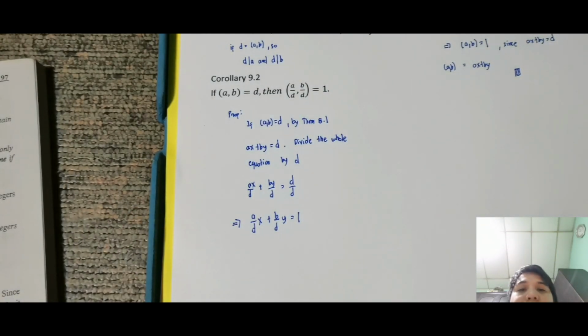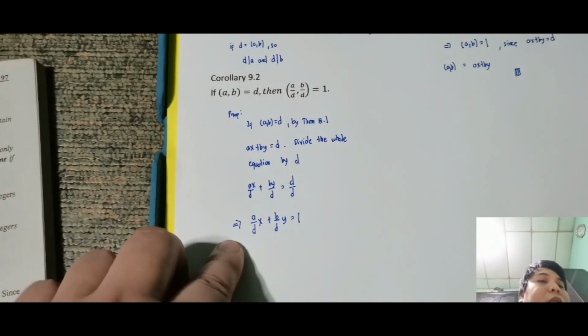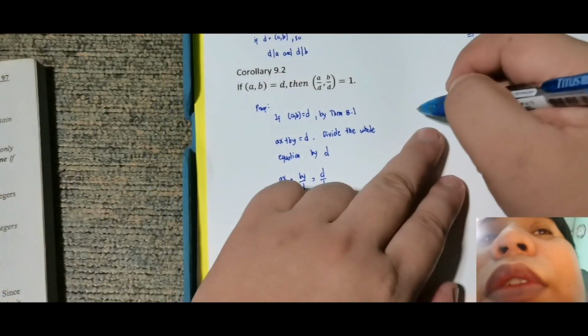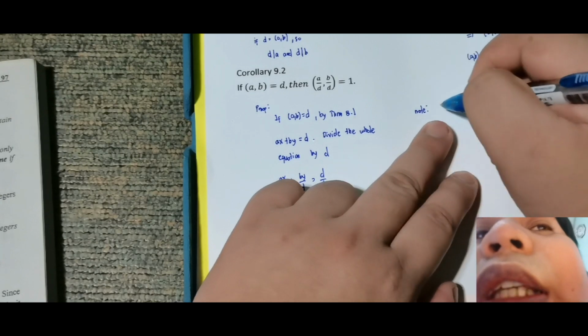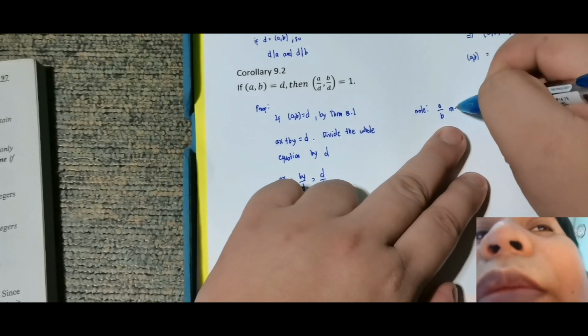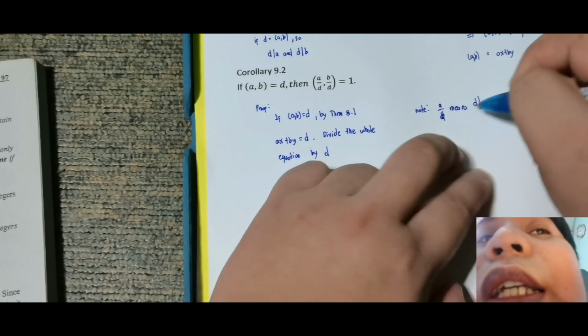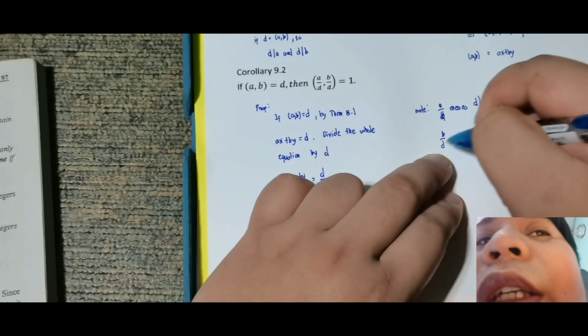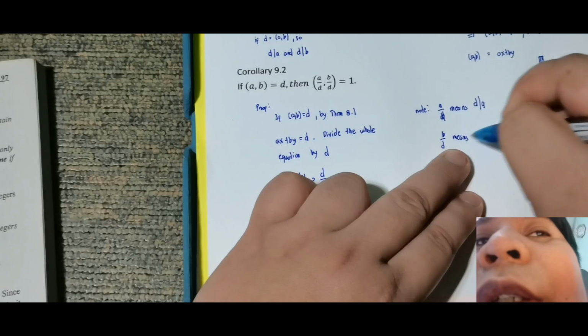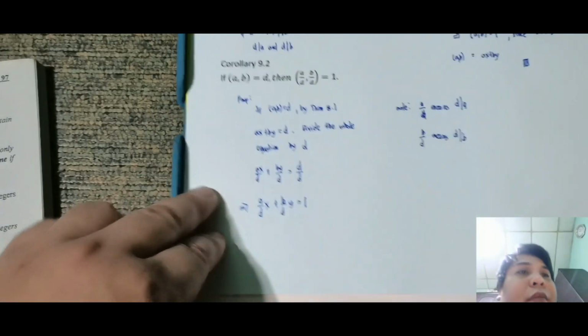So we cannot right away claim that their combination is equal to 1, because that is a linear combination. Note that a over D means D divides a. Also, b over D means D divides b.